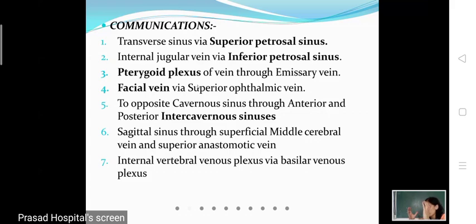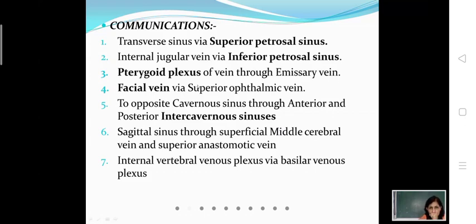Tributaries were from the orbit, from the brain and from the meninges. We should know the names of those veins. Then there are communications. We should know which venous structure the cavernous sinus is communicating with, and with the help of which vein.